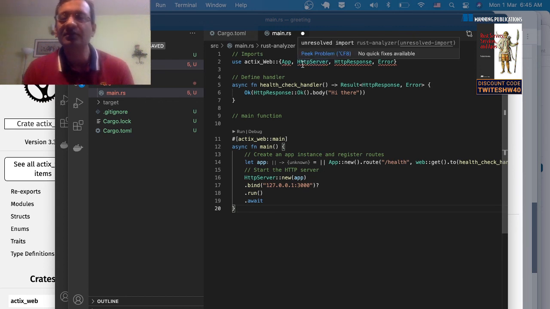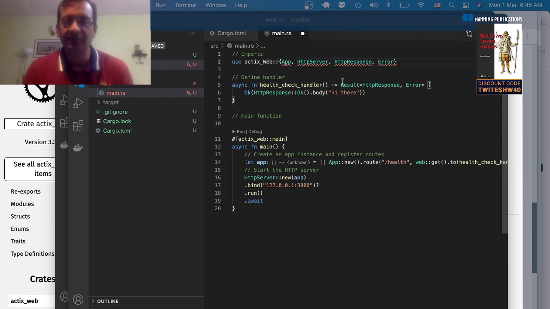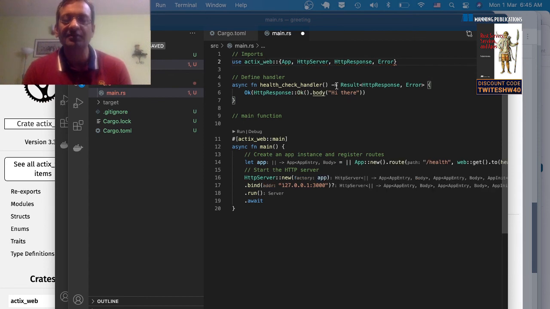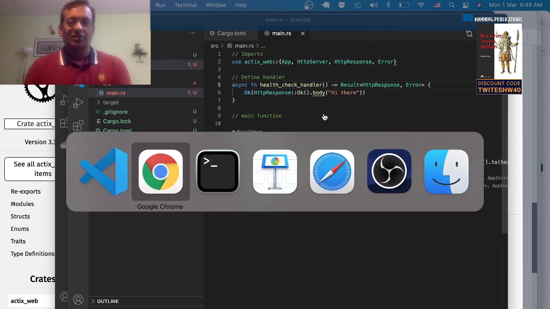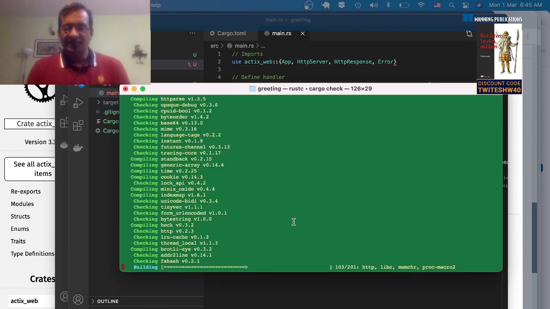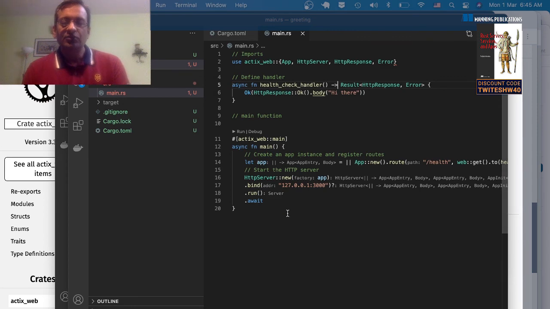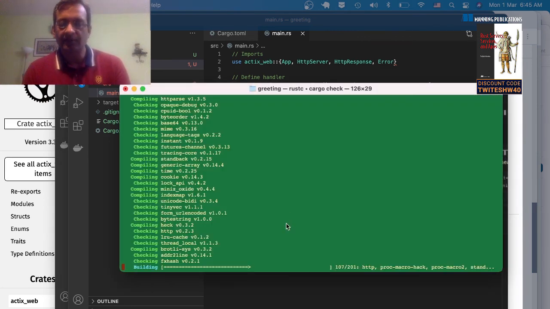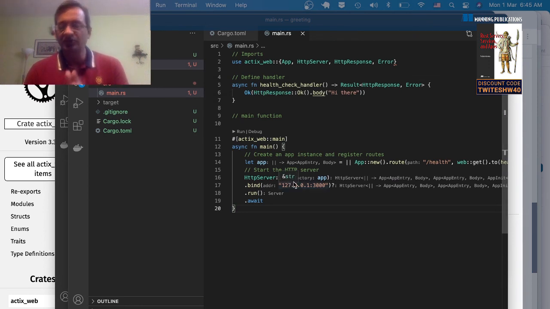Let's see what is. Okay, it's saying because web. Okay. So let's go back here. So it's still downloading stuff, dependencies. So this is really what a program looks like. Now, all you have to do is just run the program, and the program starts.